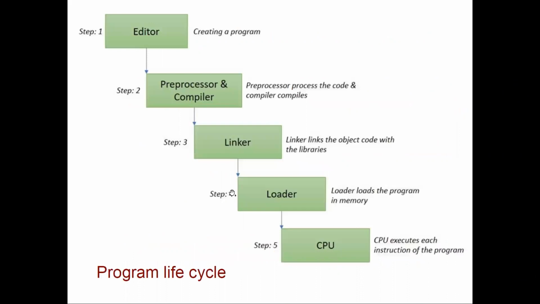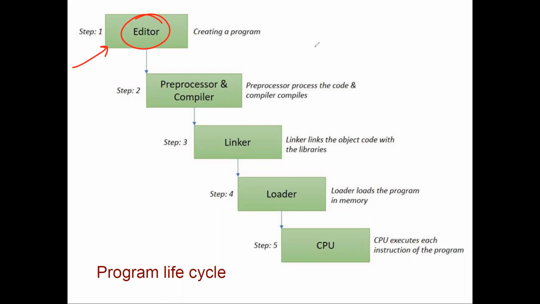And now we will discuss the program lifecycle, that is, what happens to our program from the beginning to the end. Initially we type the code and we type it in an editor. If you are writing in VS Code, initially you have to write a program in the editor, or maybe you can write the program in the notepad and save it as a .c file. So that kind of editor we require.